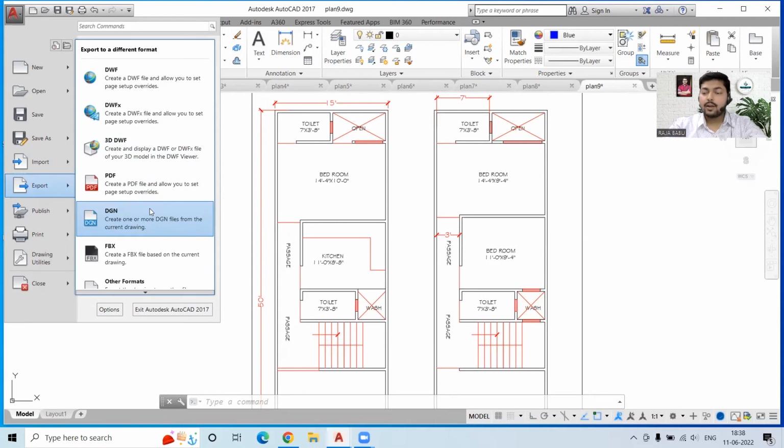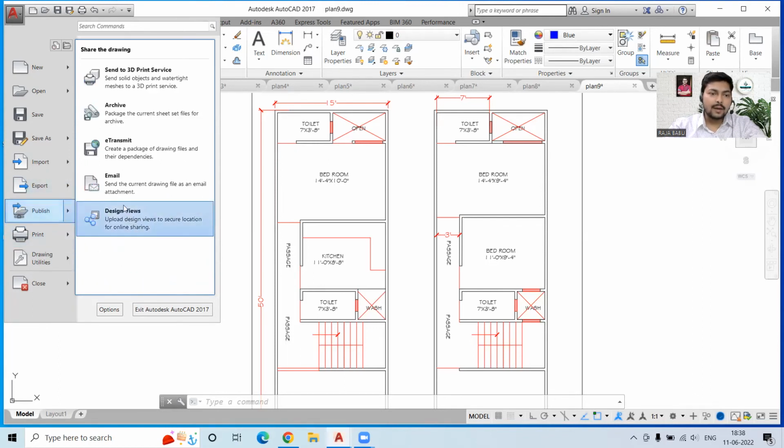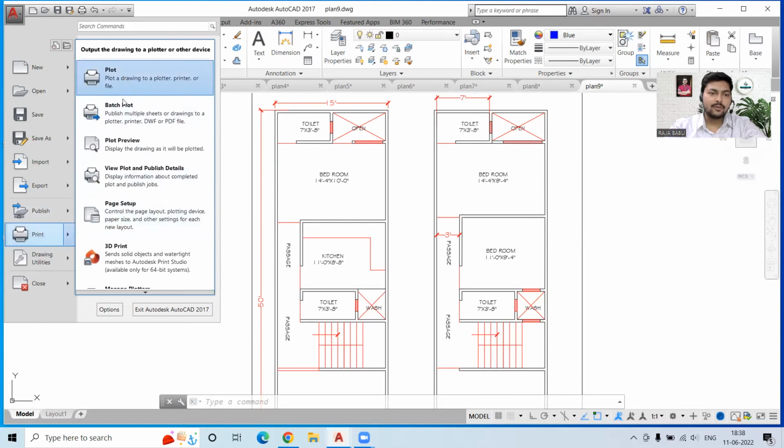Okay, or you can also export the things into images. There is also a provision for that. Then DWG and FBX, all these formats are there. Then we have something to publish if you want to use this, but normally we don't use it. If you want to print it in any particular format, then you can use this, or you can also go with Control P, that is the shortcut for that.